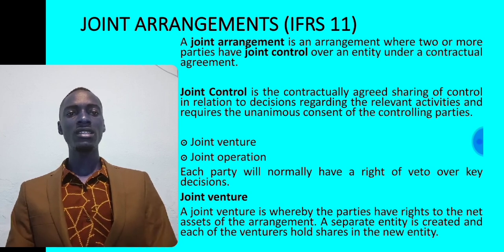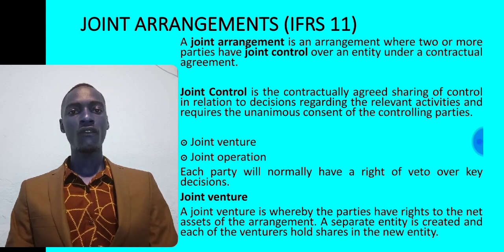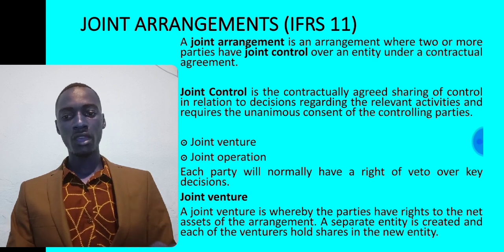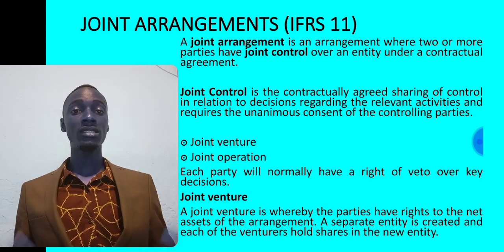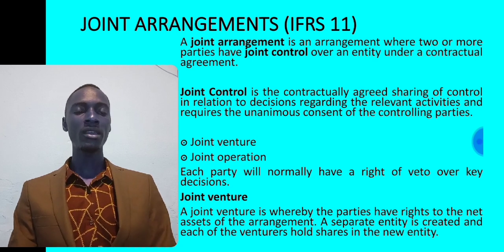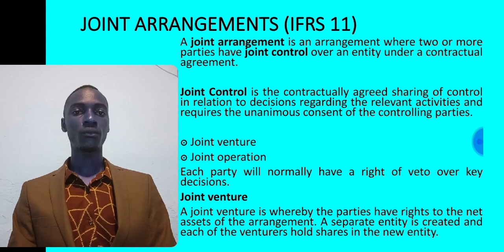A joint arrangement is an arrangement where two or more parties have what we call joint control over an entity under a contractual agreement. So, a joint arrangement binds the two parties by way of a contractual agreement, and it gives these parties joint control.